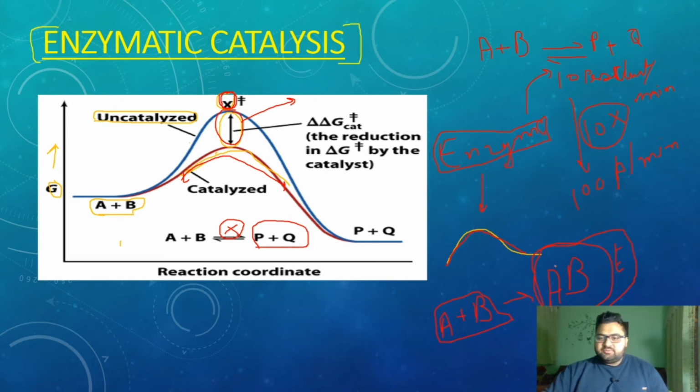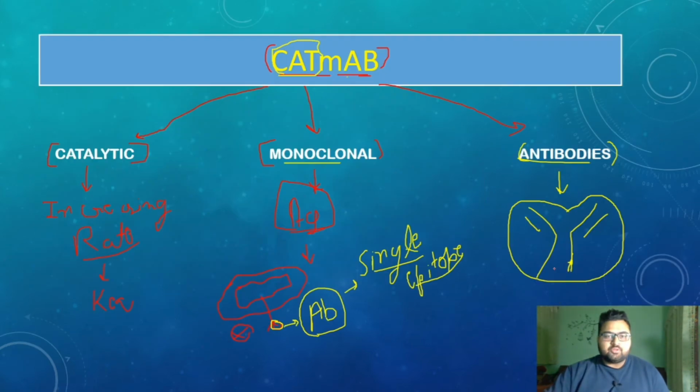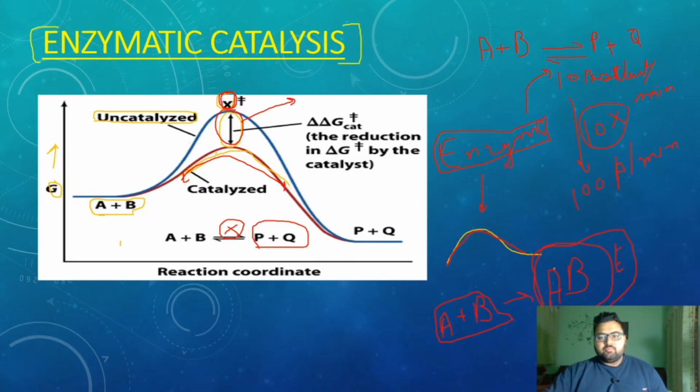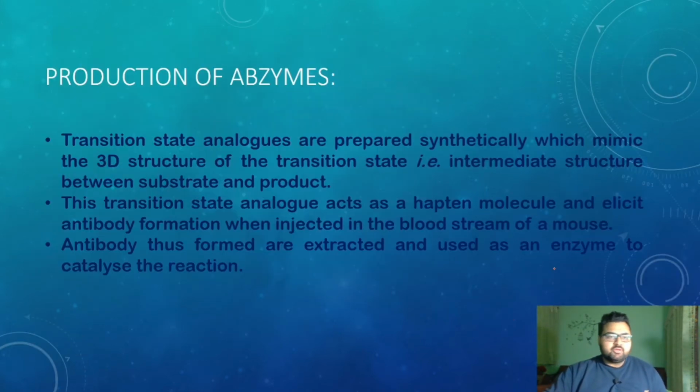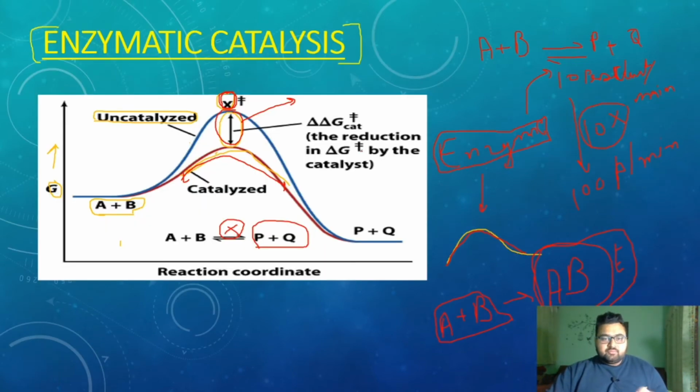This is very necessary because it will be our primary focus when we talk about CAT-MAbs, or catalytic monoclonal antibodies: how we produce them and how we use these transition states.